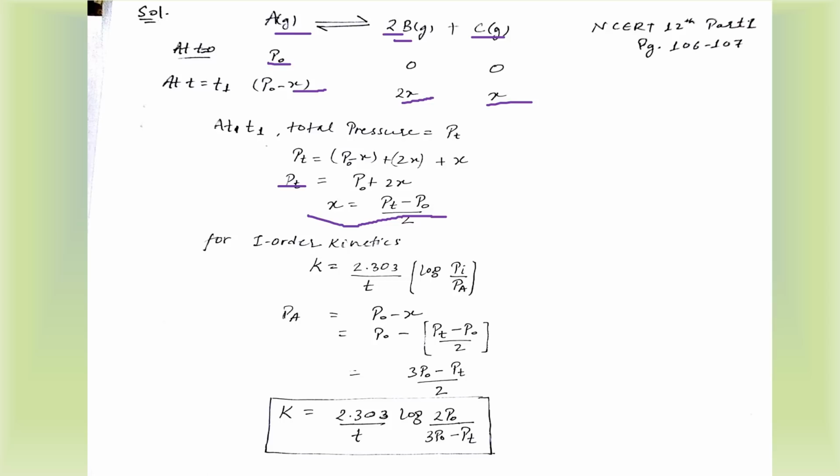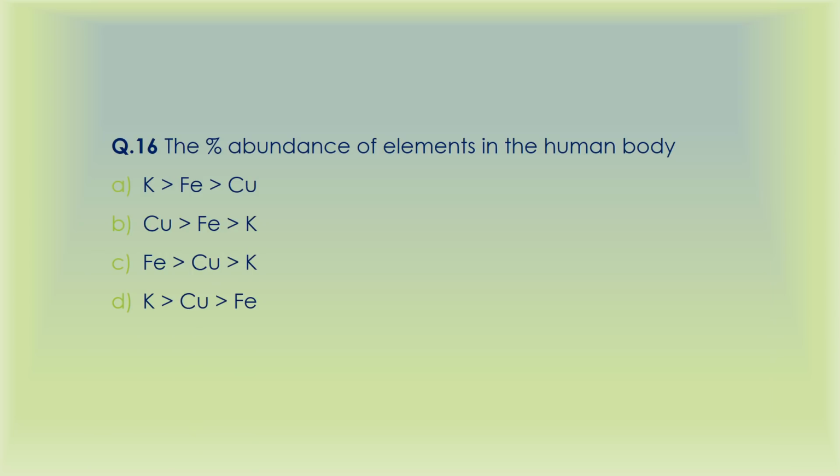So we'll put the values, that is P naught, and the final pressure, it was P naught plus 2x, sorry, it was P naught minus X. So we'll calculate P naught minus the value of P naught minus X. We'll get it to (3 P naught minus PT) upon 2. Okay, then we'll just put the values in this equation and we'll get the answer. So a simple question, directly derived from the NCERT book, nothing new in this, right?